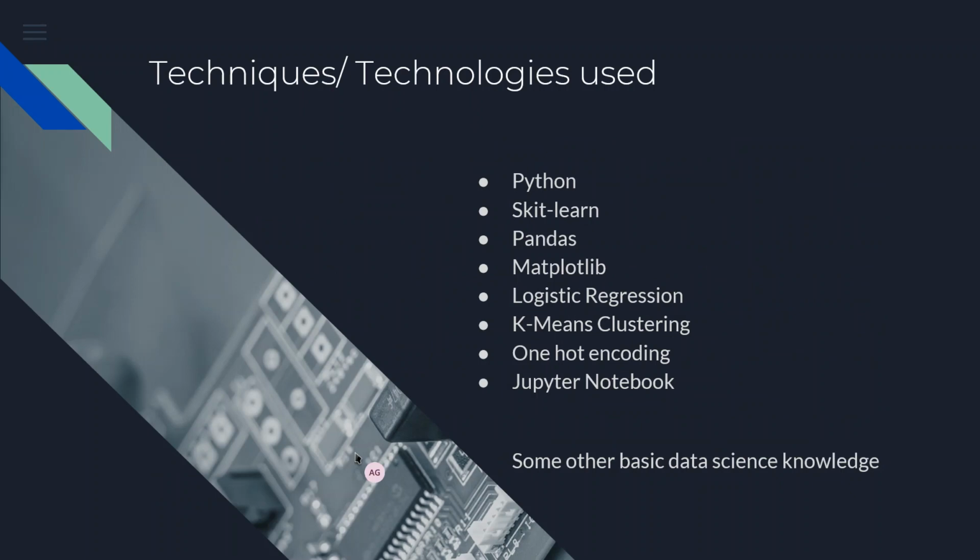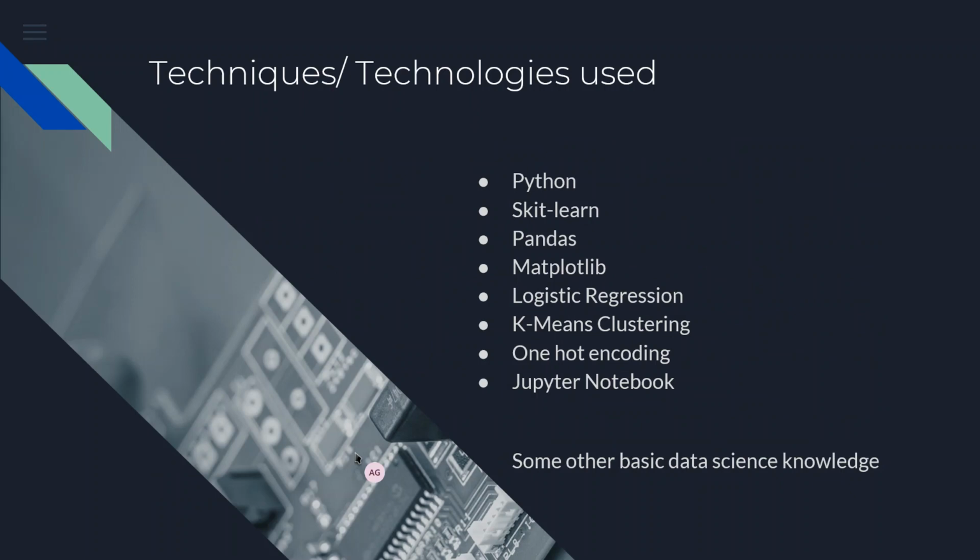Now, coming to the techniques that we used. Python is the language in which we did all the code for this project. The second is scikit-learn, which is the Python package that we used for logistic regression, one of the techniques we used. Pandas was used for navigating the data set in the CSV file that we will be showing you shortly. Matplotlib was used for graph plotting. Jupyter Notebook was used to write the code.